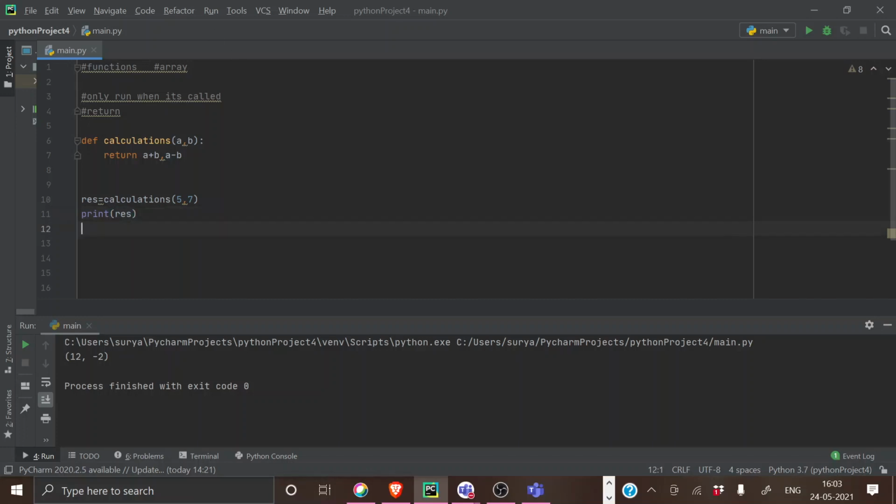So let me do the problem. We have done return, right? That's all, function is all about this.